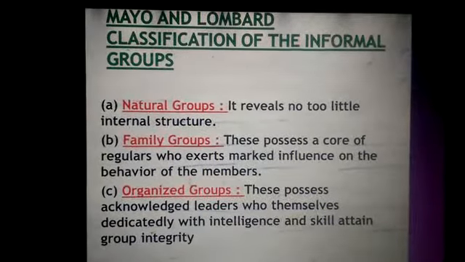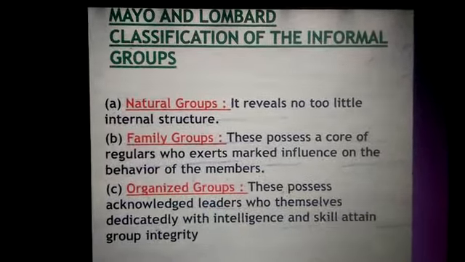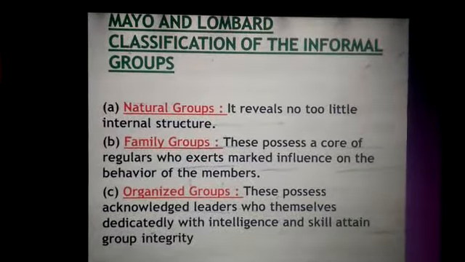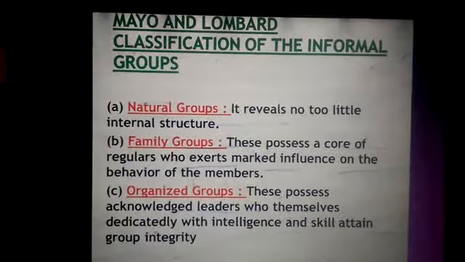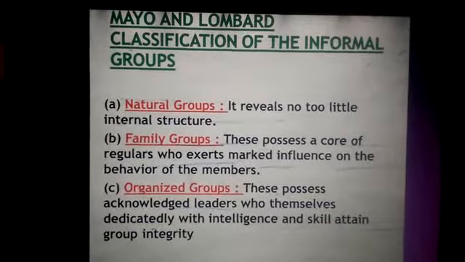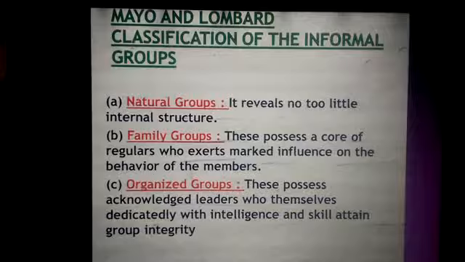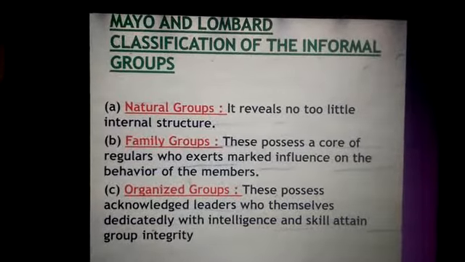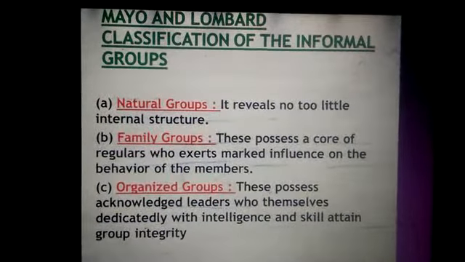What is a natural group? It reveals little to no internal structure. Then we have family groups. These possess a core of regulars who exert marked influence on the behavior of the other members. Then you have organized groups. These possess acknowledged leaders who dedicatedly, with intelligence and skill, attain group integrity.